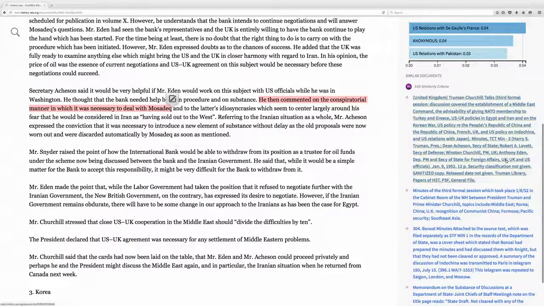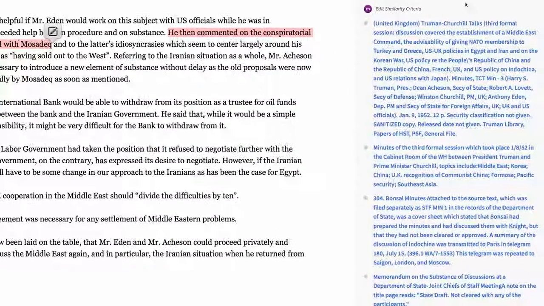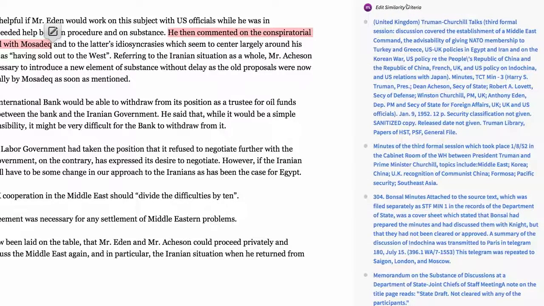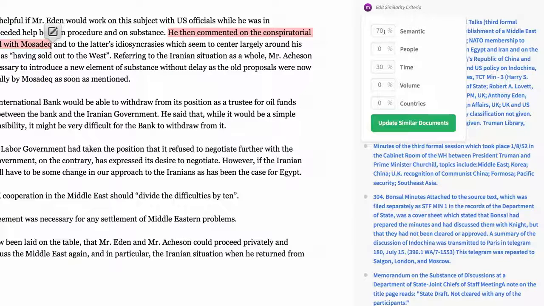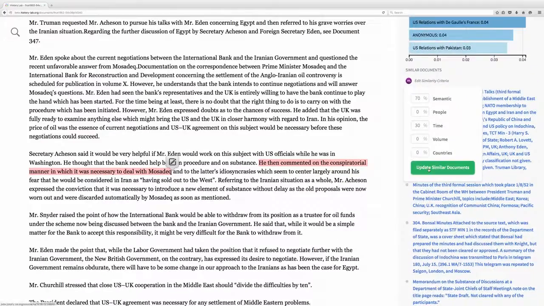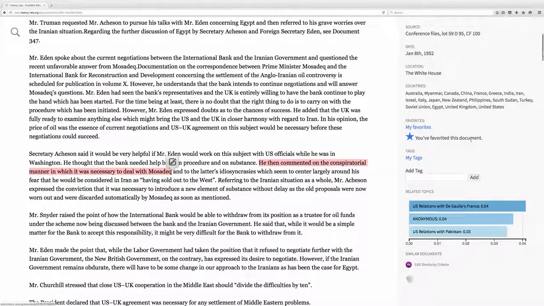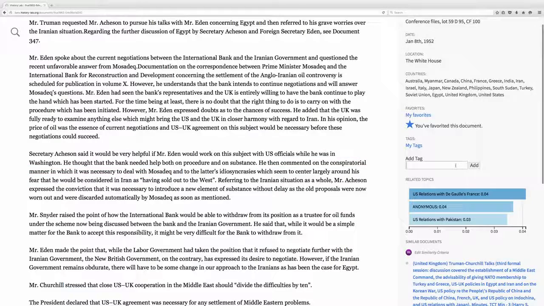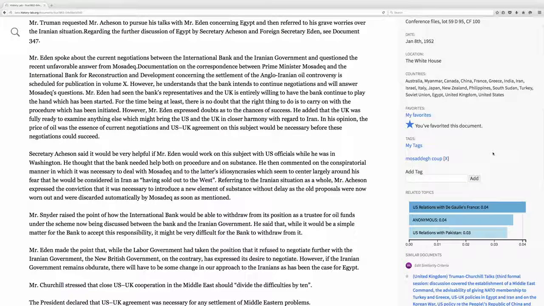Every time you are looking at a document, the Merriam tool, a service provided by Merriam Tech, will automatically retrieve similar documents for your inspection. You can also change the criteria, so Merriam finds documents with similar language, the same people, or from the same date. I will tag this document to come back to it later. It is possible to tag documents by creating our own tags or choosing from tags already created by other users. In this case, we choose the tag Mossadegh coup.